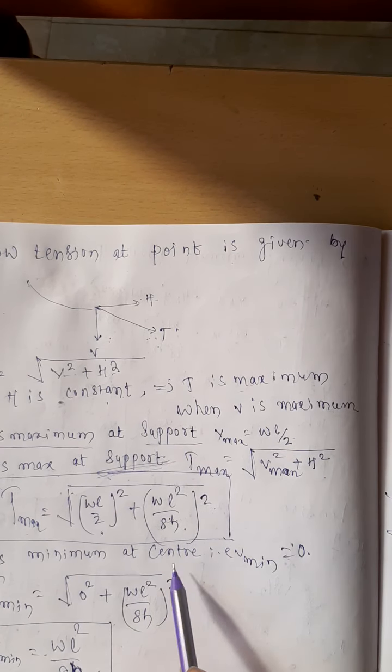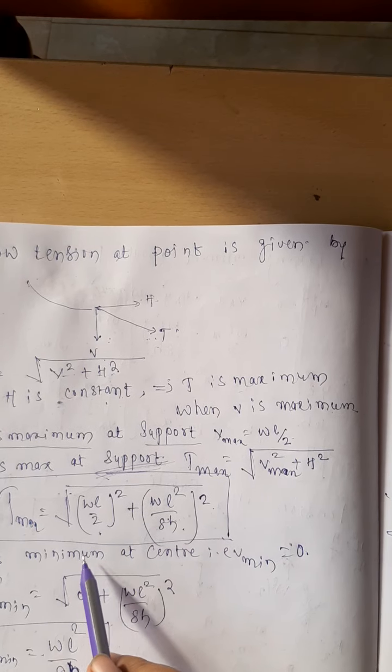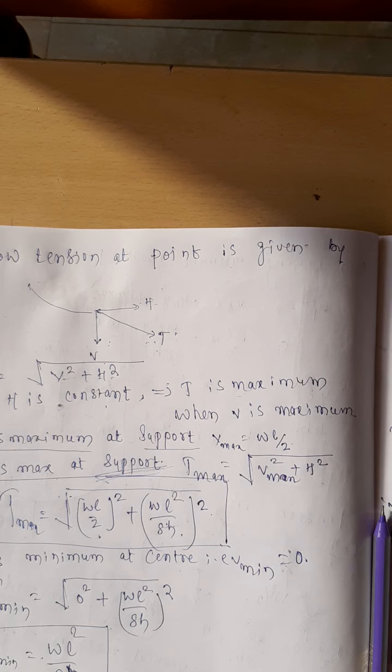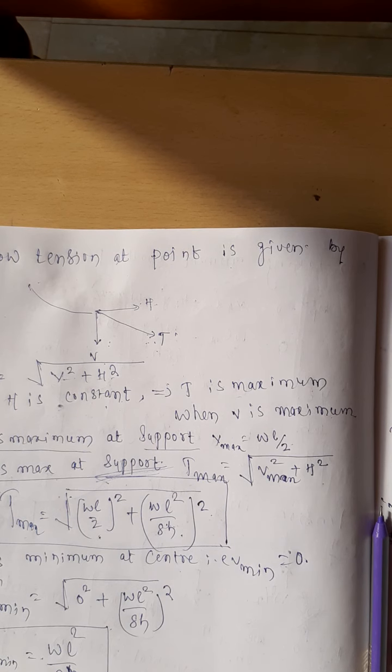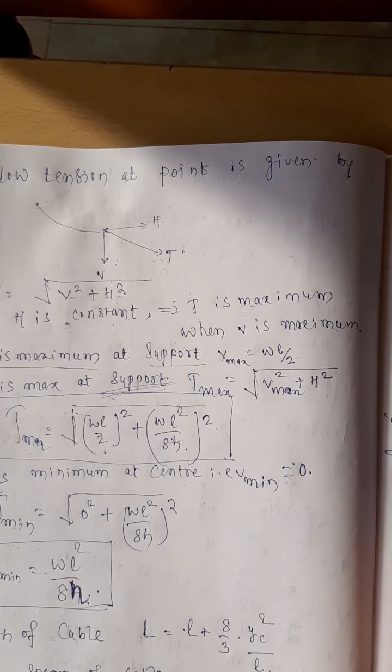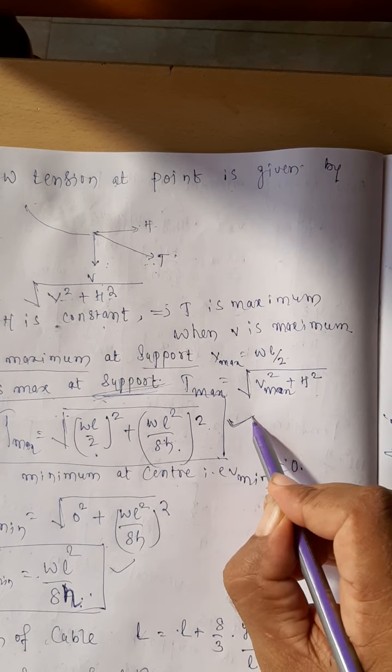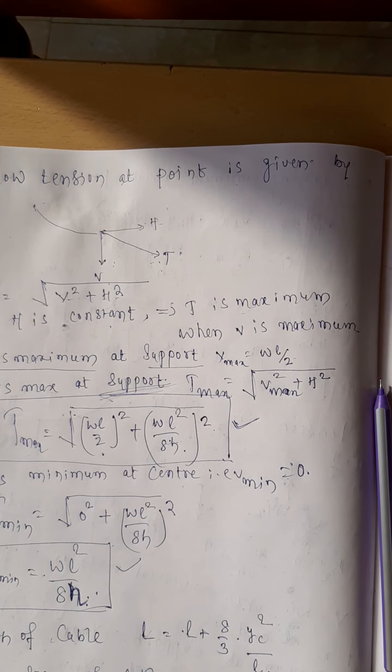Now, as V is minimum at the center, the T will be minimum at the center. Therefore, the minimum T is given by square root of H square plus WL square by 8H whole square. In 99% of the cases, he will ask only these: what is the maximum and minimum tension in the cable, and where they occur. Maximum will occur near the support and minimum will occur at the center.